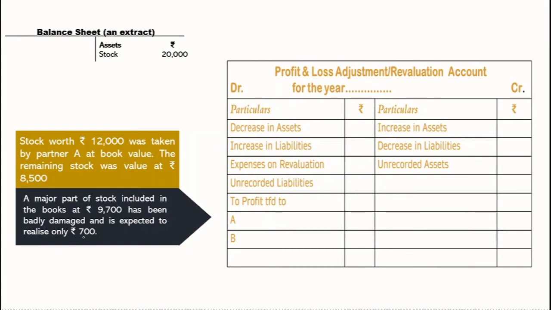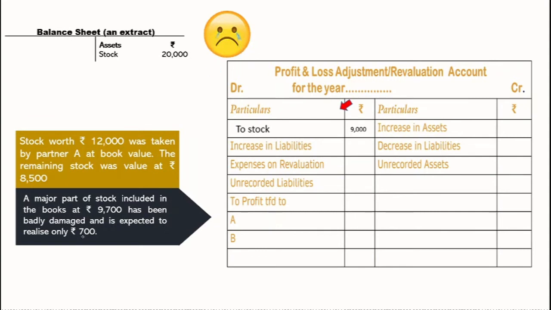But since we have realized 700 from that, the decrease amount will be only 9,000. That is 9,700 minus 700. The damaged part we are removing, but we realize some value from that, so now it's only 9,000.